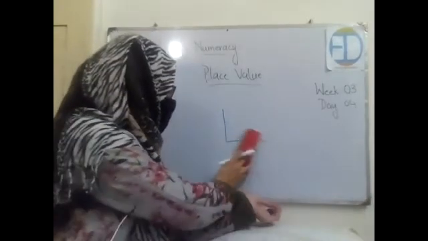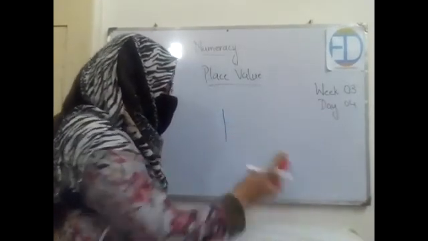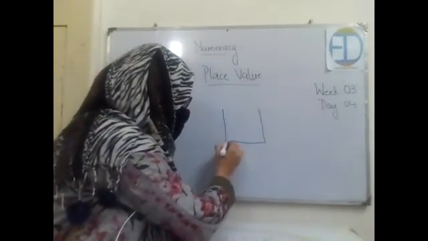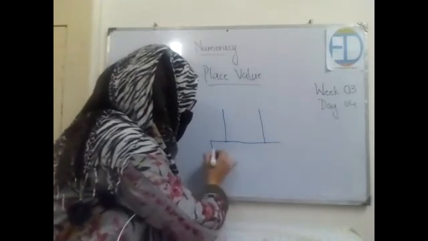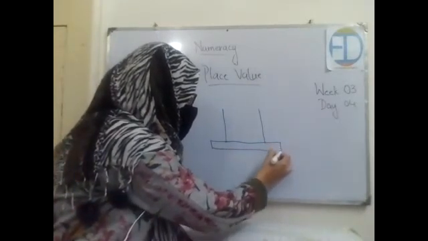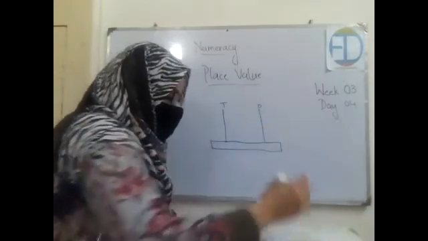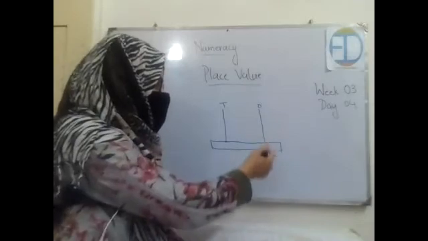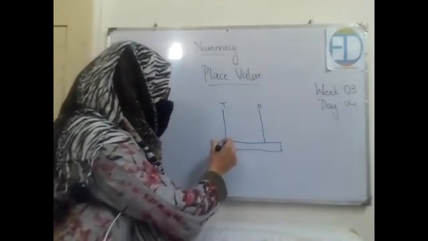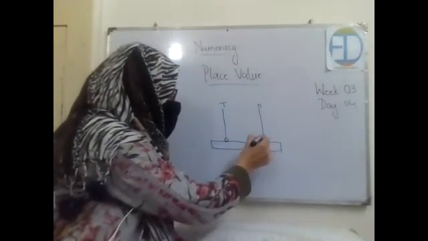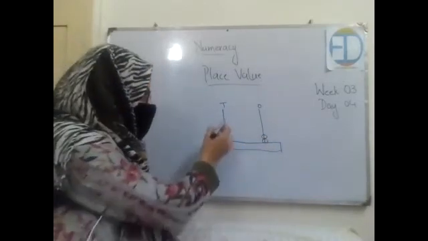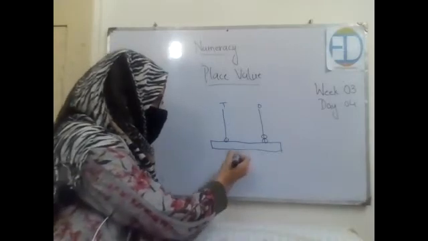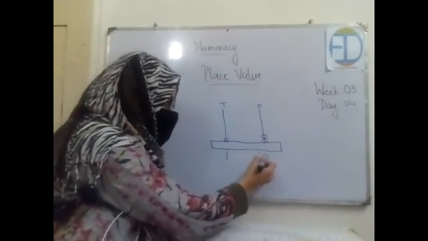Now in the practice exercises, we will be practicing the abacus as well. This is a very simple and good strategy to memorize things related to ones and tens. While writing numbers in the form of ones and tens, we draw the abacus and see how many beads we have in each column. This column is representing ones and this is tens. Let's say we have one bead over here and two beads over here. If I ask you how many tens are there, you will say one. And how many ones are there? Two. So the number is